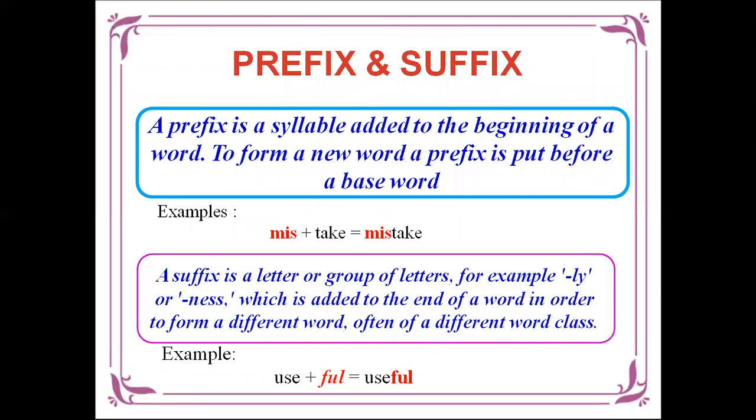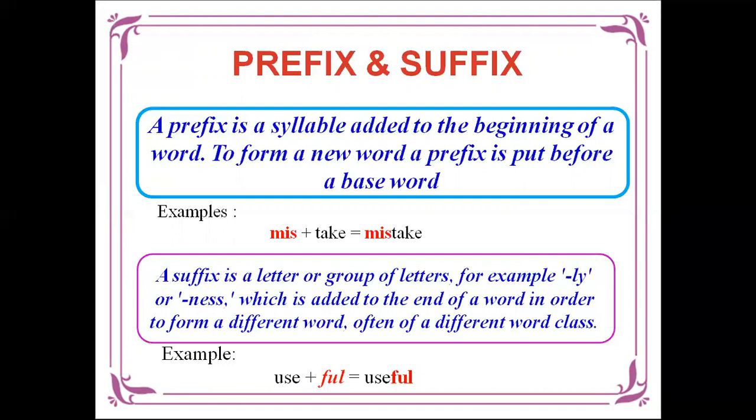Next, we are going to see prefix and suffix. What is meant by prefix and suffix? A prefix is a syllable added to the beginning of a word. To form a new word, a prefix is put before a base word. So, for example, mis plus take equals mistake. You have to add a word before a word, at the beginning of a word. Why are you adding at the beginning of a word? Because to give a new word.